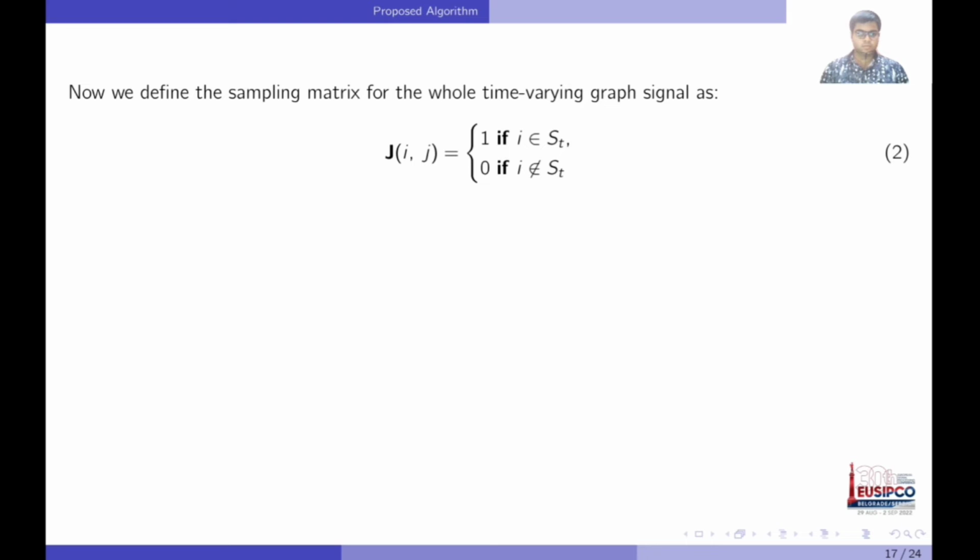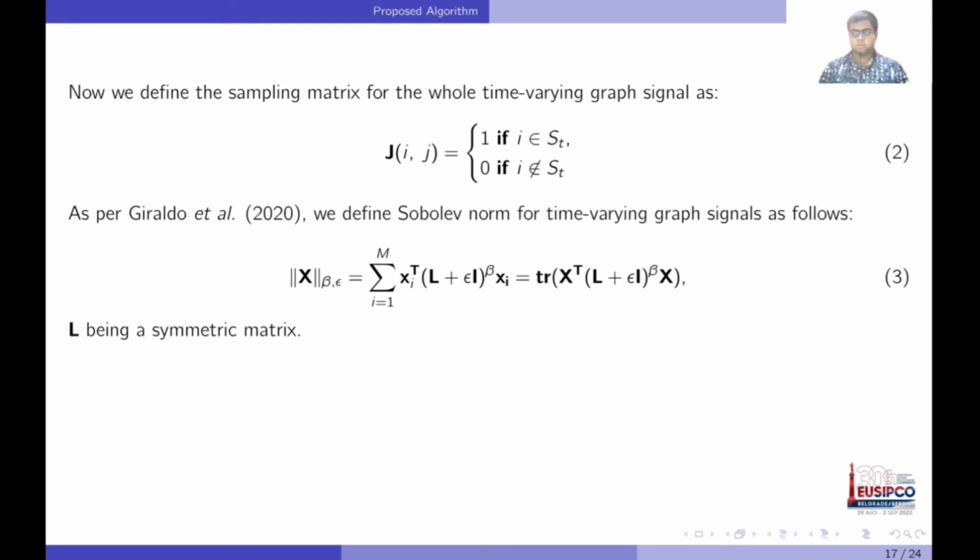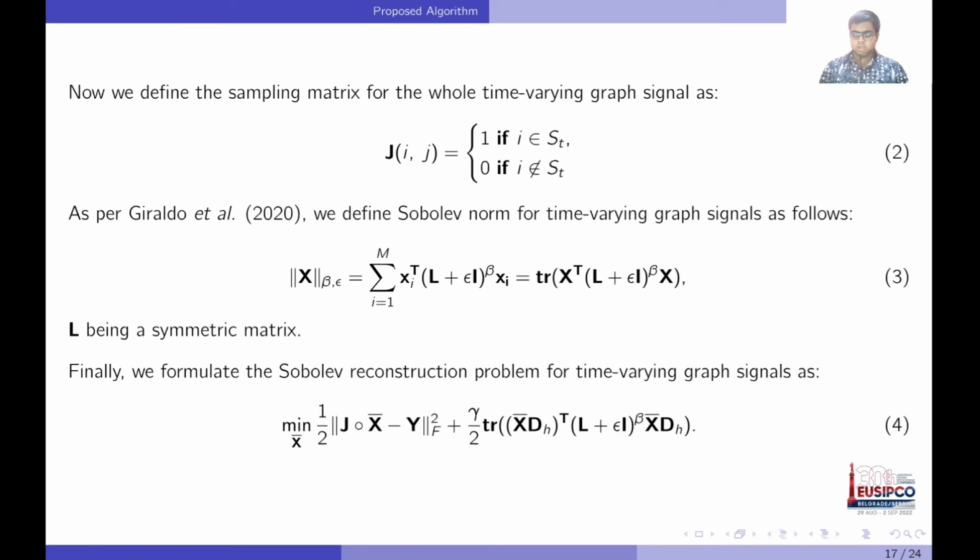In 2020, Giraldo and others defined the Sobolev norm for time-varying graph signals, which is basically a trace matrix as shown here. It comes from the sum of all the Sobolev norms for each graph signal, and L is a symmetric matrix. Finally, we formulate the Sobolev reconstruction problem for time-varying graph signals based on the work of Giraldo and others, as shown here. It basically consists of two parts.